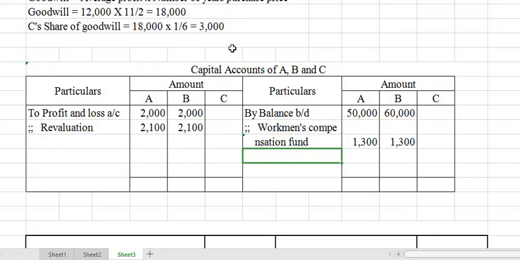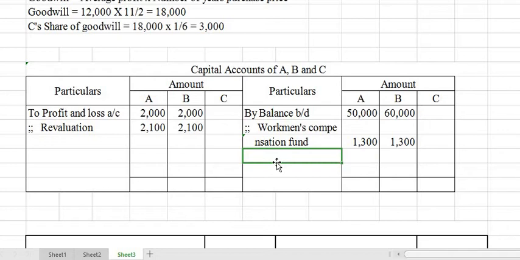Now C is unable to bring the goodwill, so it will be debited to his current account. It cannot be shown in his capital account. Why can we not show it in his capital account? Because if we show this goodwill amount in C's capital account, his actual capital will decrease.